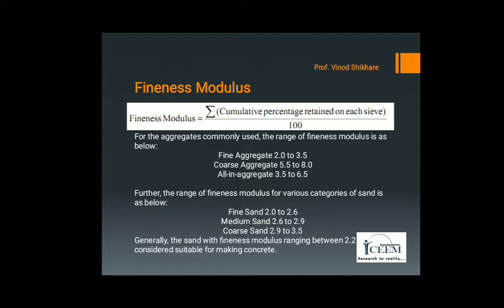The fineness modulus is also used to provide a rough check on the batch to batch variation in the grading of aggregate obtained from the same source, that is, the same source from where the aggregate is coming.